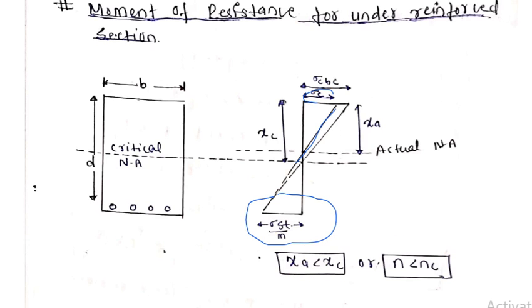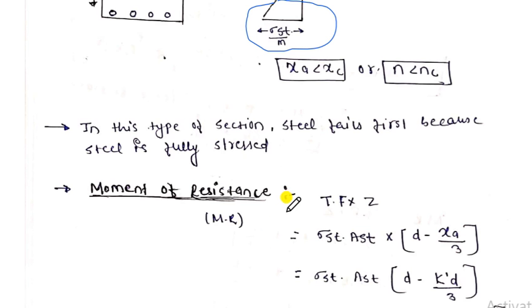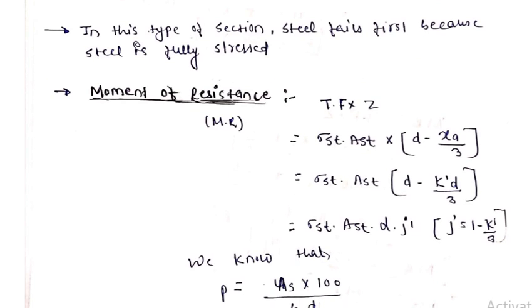So let's see. As we know, in this type of section the failure always takes place on the steel side, that is, the tensile side. So here we will again calculate the moment of resistance in the tensile zone. Here it is the tensile force into Z, where Z is the lever arm between the resultant compressive force of concrete and the resultant tensile force of steel. The tensile force is nothing but stress into area, sigma st into Ast, where Z is written as d minus x by 3, as we have written previously.